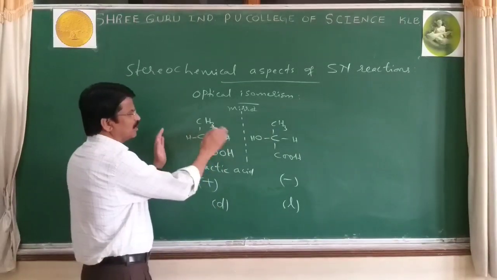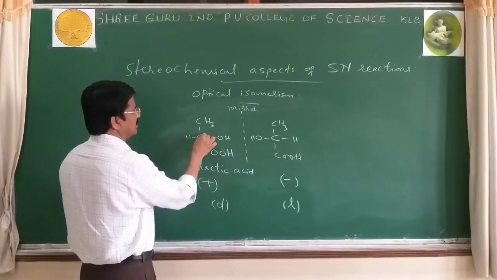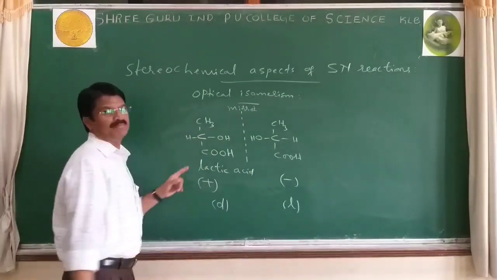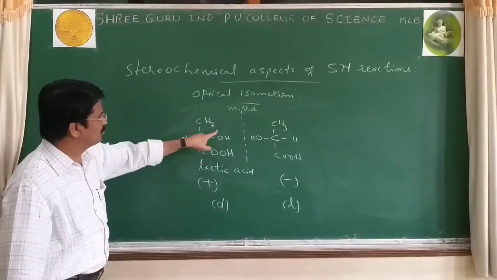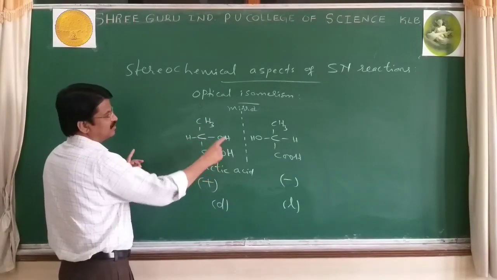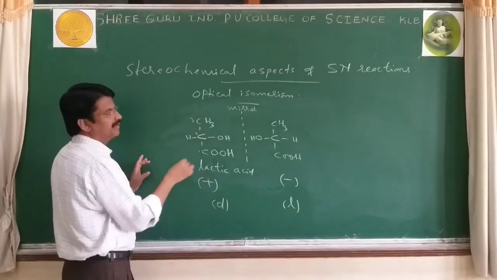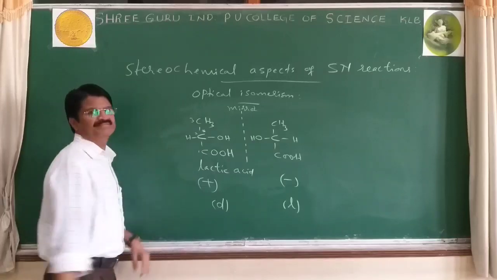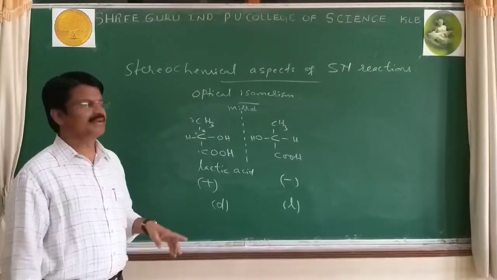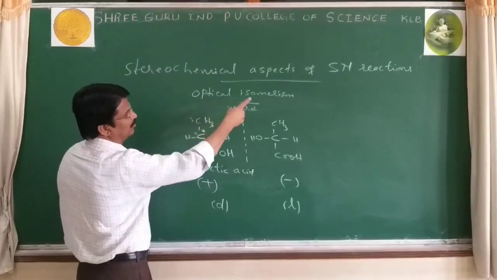Now, such molecules are considered to explain optical isomerism, and this contains a carbon bonded to 4 different atoms or groups: H, COOH, OH, CH3. Carbon 1, carbon 2, carbon 3. Carbon 2 is important, and because of this carbon 2 we can exhibit optical isomerism.